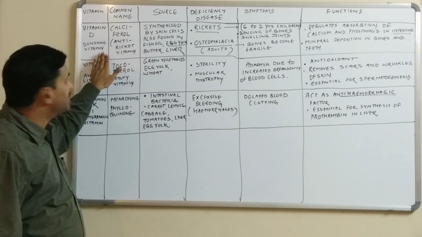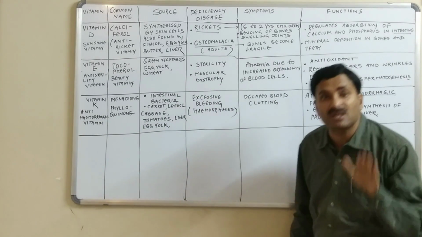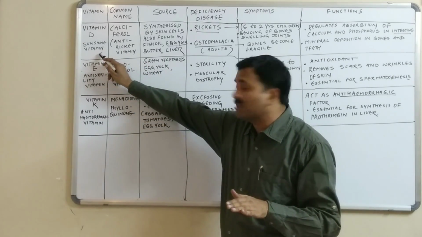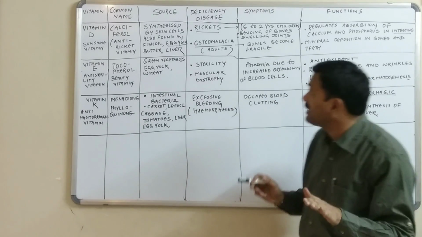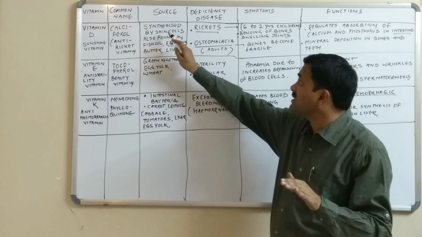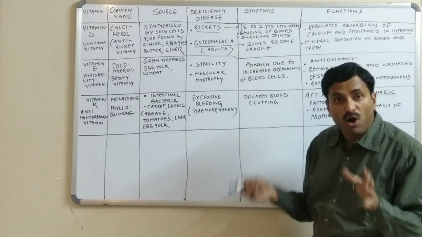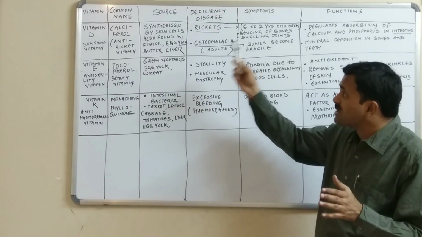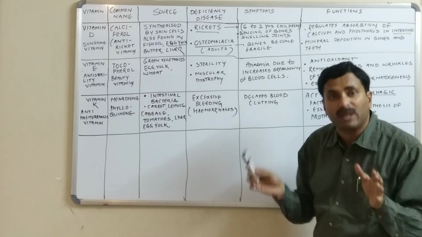Now vitamin D, this is the only vitamin which is actually synthesized in the body, and it is called the sunshine vitamin. It is also called the anti-rickets vitamin, and it is synthesized in the presence of sunlight in the skin cells, and it is also found in fish oil, egg yolk, butter, liver, etc. Okay. Now the question arises: when a person becomes deficient in vitamin D, what happens?